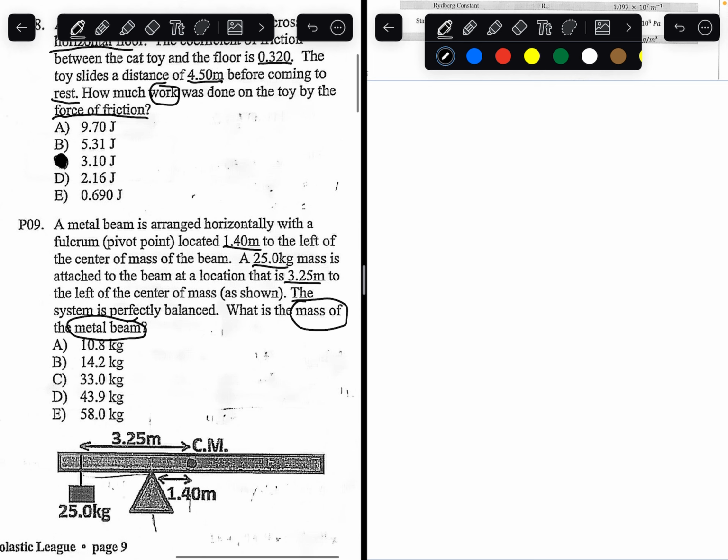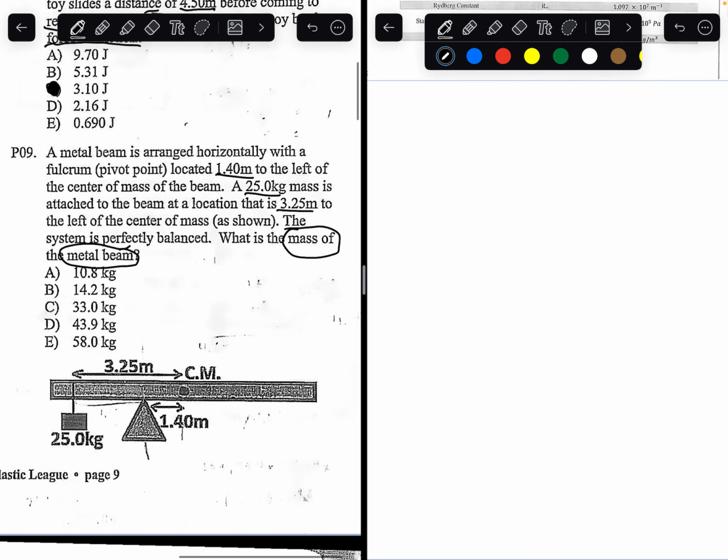So, this problem relates to torque. What are all the forces on this beam? We have the weight force of this block here, and we have the weight of the center of mass. I'll even draw that in red. We have the weight of the center of mass on the fulcrum, on the beam. So those are the two forces.